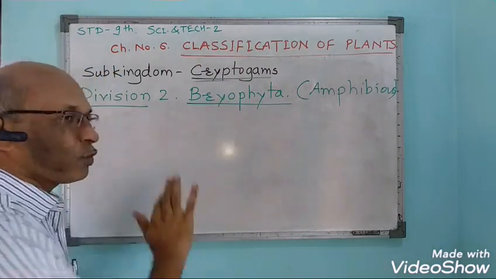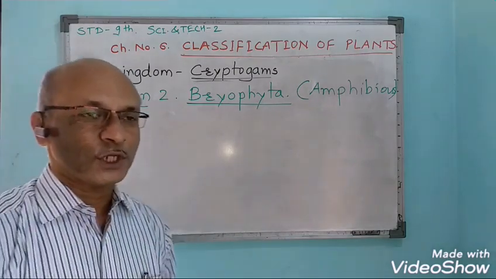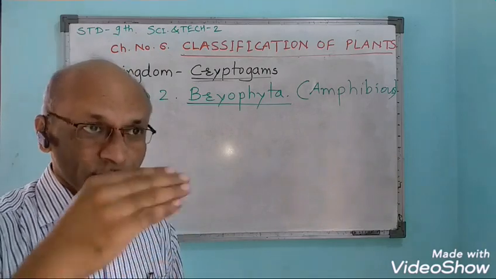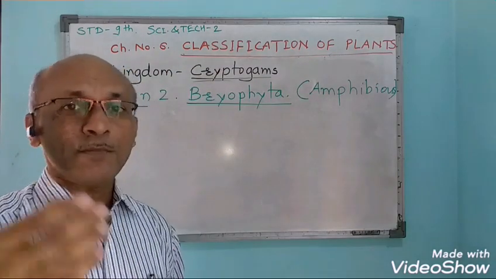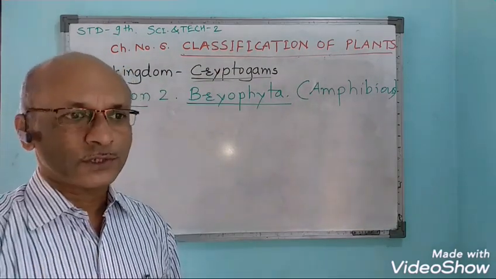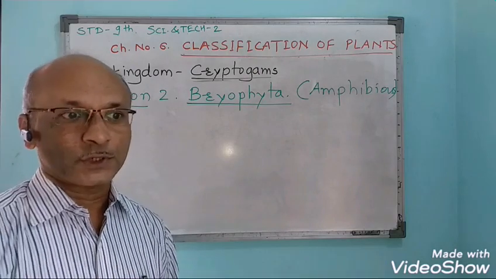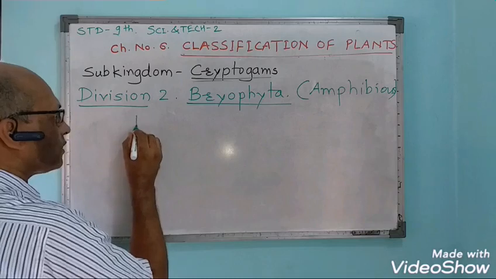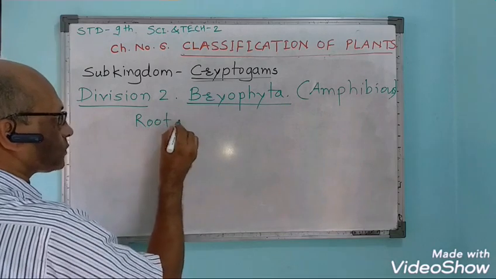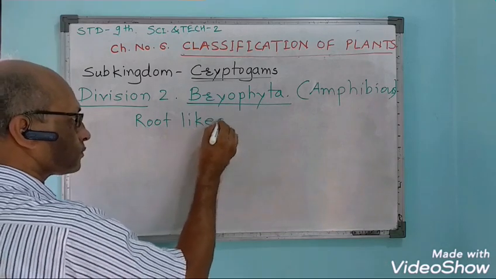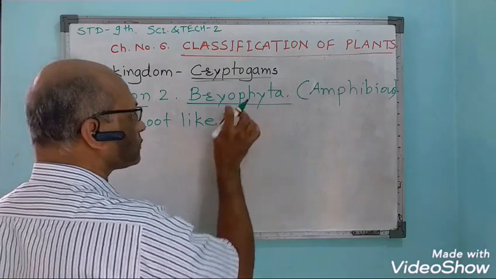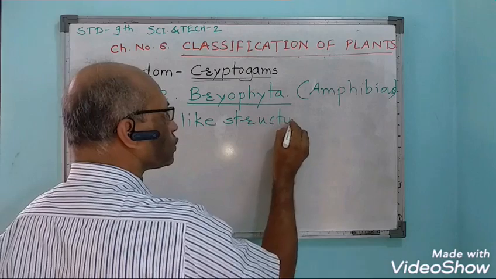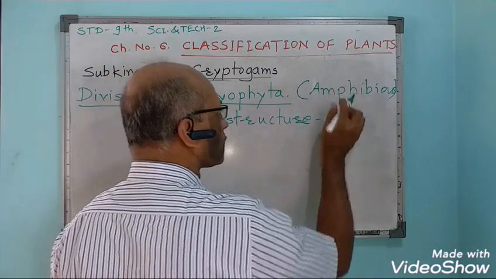They also will not show the differentiation of organs, but in some higher bryophytes, maybe some developed organ-like structures will be observed like this. There may be root-like structures, which are called rhizoids.